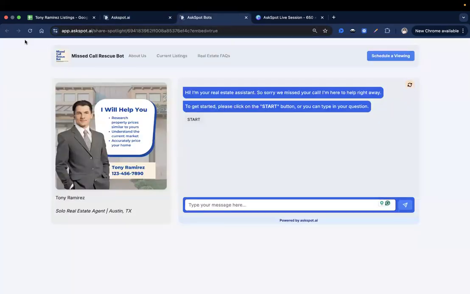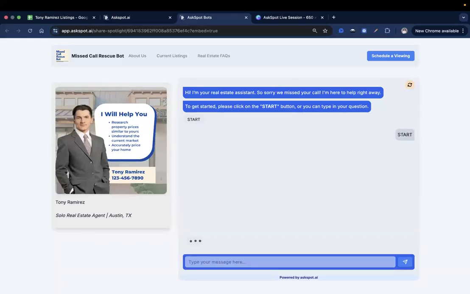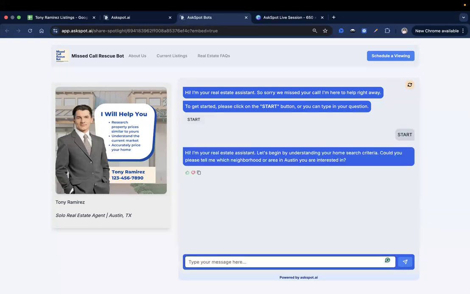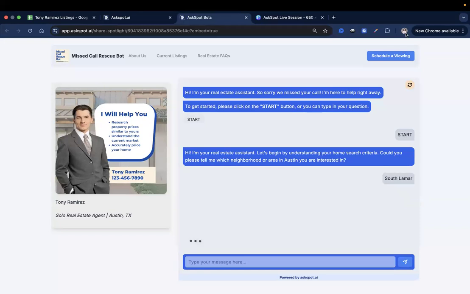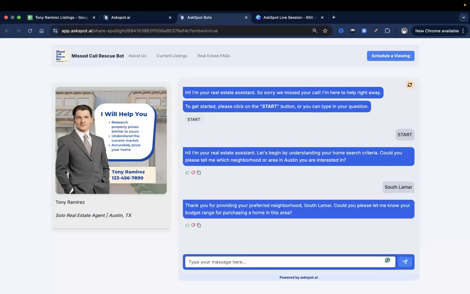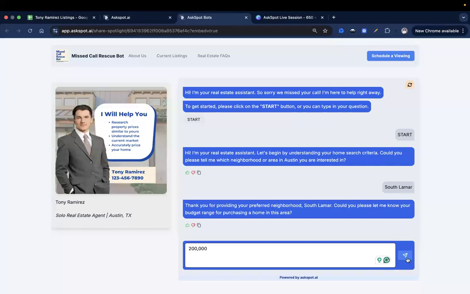Now let's do some testing. Let me just refresh this. Make sure that's been reflected. Okay, so now click on the start button. Okay. Hi, I'm your real estate assistant. Let's begin by understanding your home search criteria. And then let's just say South Lamar. Okay, thank you for providing your preferred neighborhood. Could you please tell me your budget range? Okay, let's just say 200.